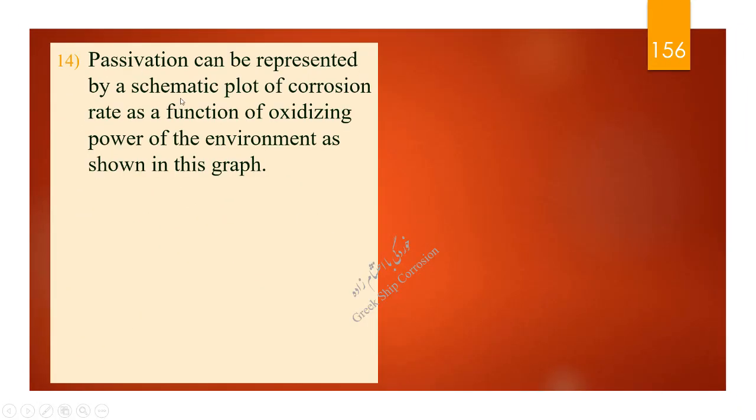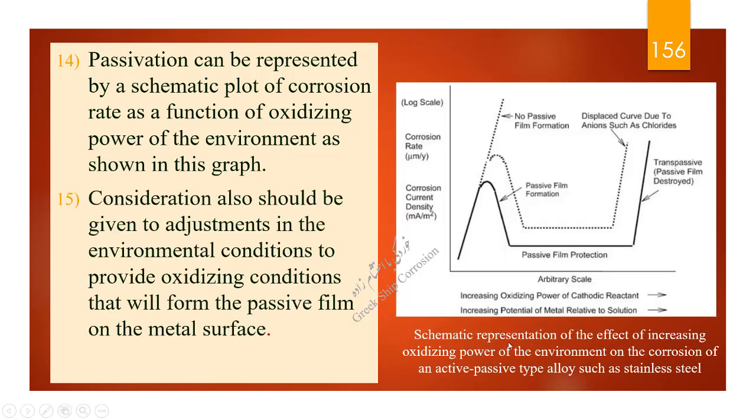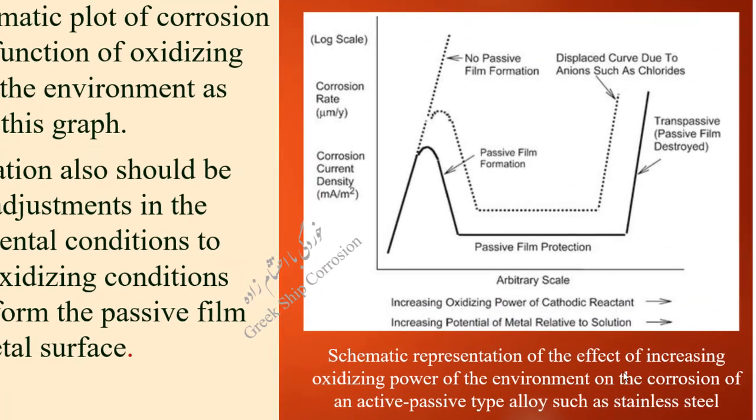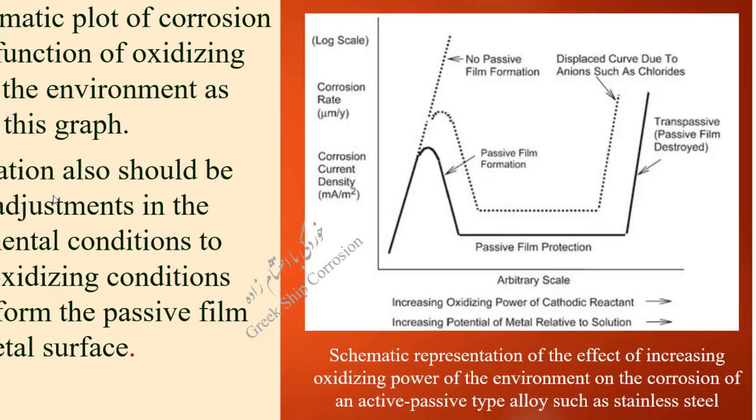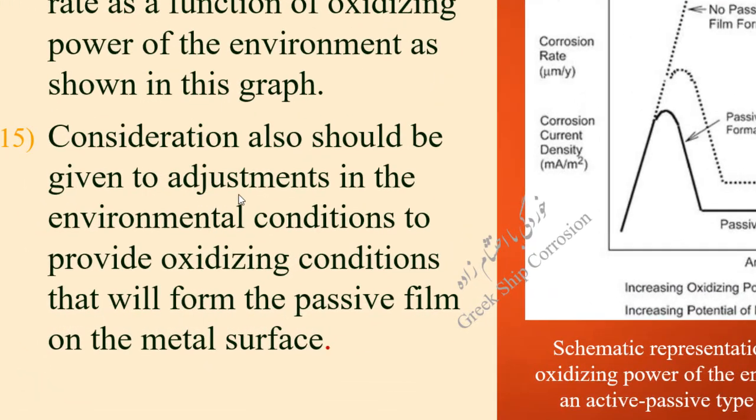Passivation can be represented by a schematic plot of corrosion rate as a function of oxidizing power of the environment, as shown in this graph. Schematic representation of the effect of increasing oxidizing power of the environment on the corrosion of an active passive type alloy such as stainless steel. Consideration also should be given to adjustments in the environmental conditions to provide oxidizing conditions that will form the passive film on the metal surface.